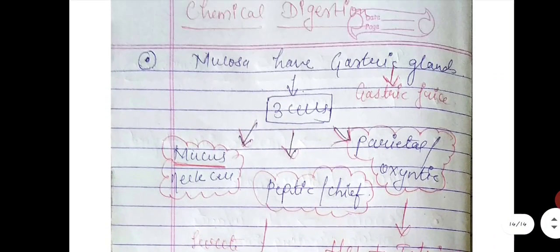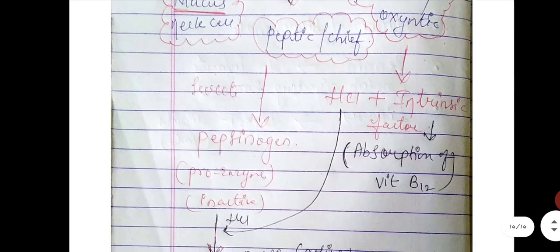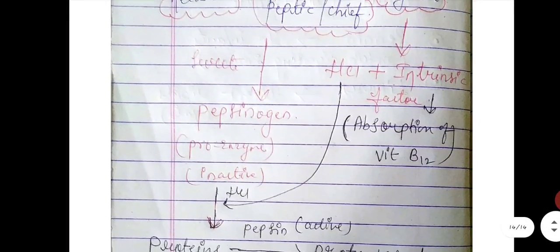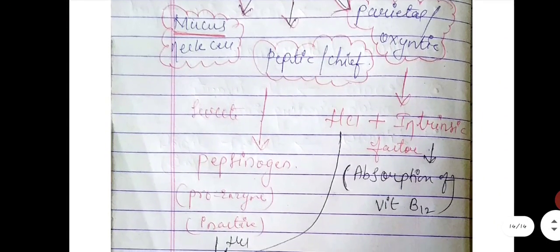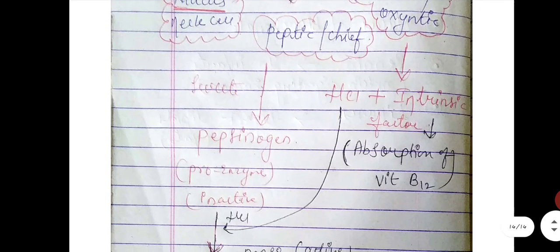So how does this chemical digestion occur? The peptic cells secrete pepsinogen, which is also known as a proenzyme. It is secreted in an inactive form by the peptic or chief cells. The parietal or oxyntic cells secrete HCl and the intrinsic factor. Intrinsic factor helps in the absorption of vitamin B12, which is also known as cyanocobalamin.